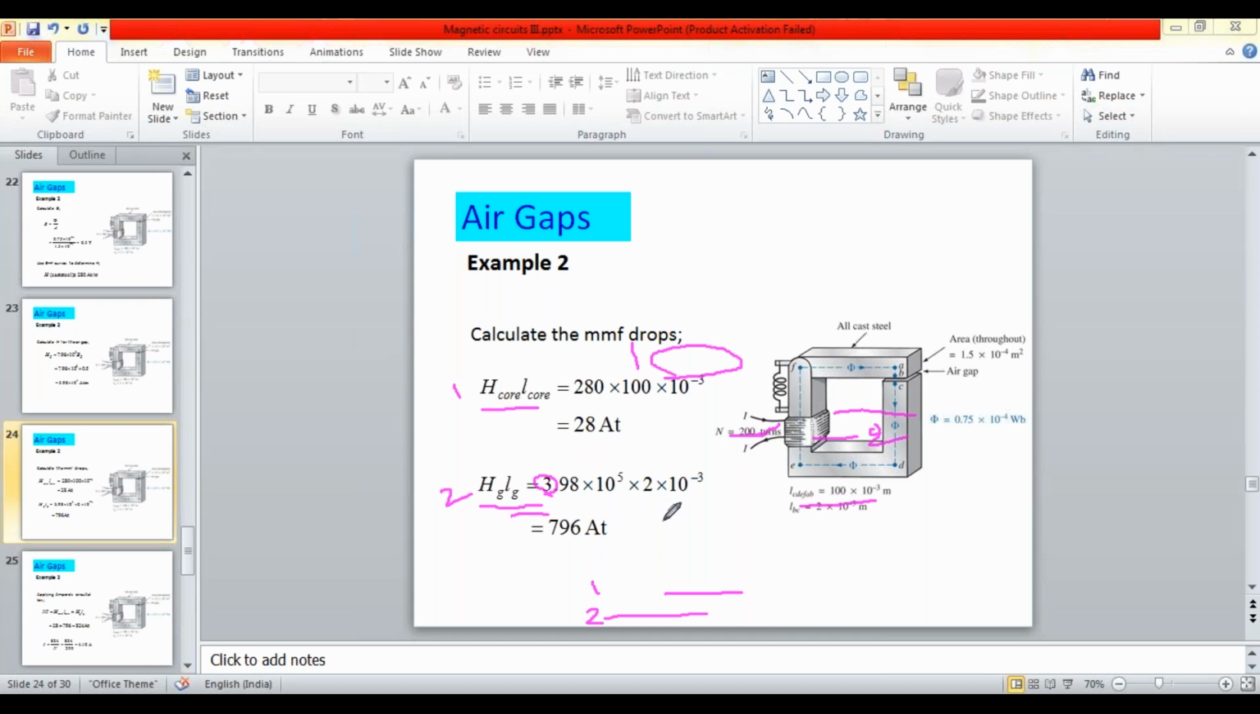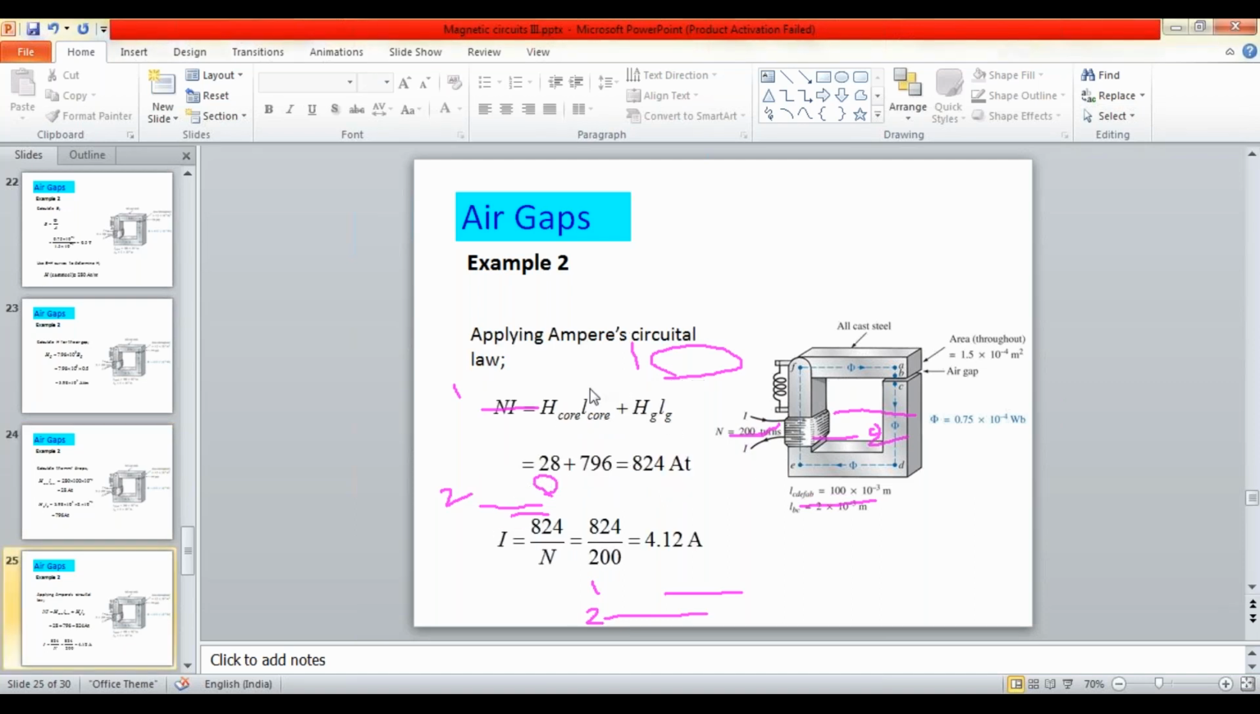After calculating the MMF, what to do? We have to apply Ampere's circuital law. By applying Ampere's circuital law, we can calculate the current I, which is equal to 4.12 amperes. But did you understand this problem?